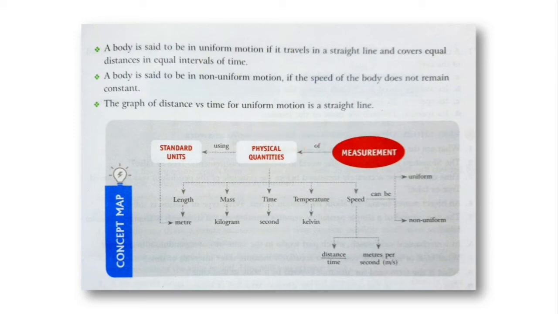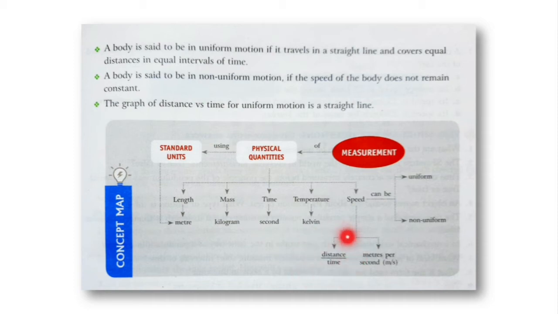Physical quantities. Physical quantities can be measured using standard units. Now what are the physical quantities? Different examples of physical quantities. There is length, there is mass, there is time, temperature, speed, etc. The standard unit of length is meter, of mass it is kilogram, of time it is second, of temperature it is Kelvin. Speed is a derived quantity, so there is a formula for it.